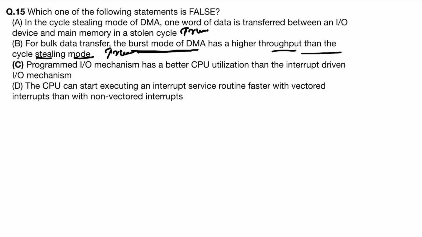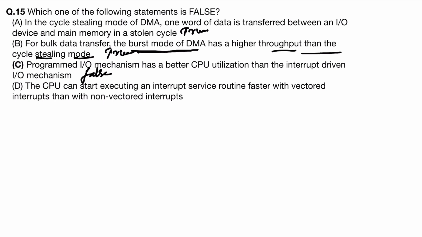But in programmed IO, CPU will have to wait for that program to finish and do a lot of work. In the case of interrupt driven, the CPU has the privilege to do another work, and whenever any IO program is finished, the CPU will be sent an interrupt, so it will proceed with that work. So this is the false option.